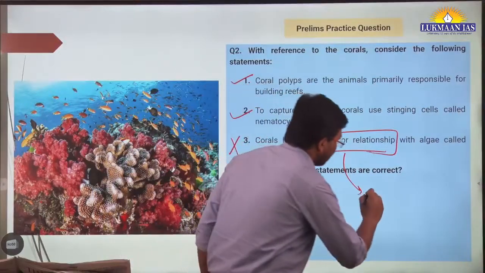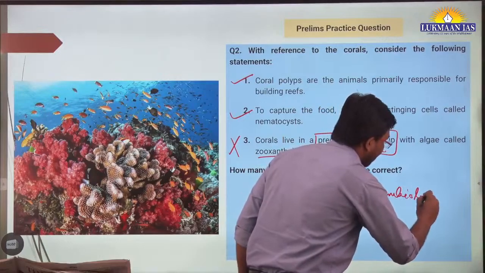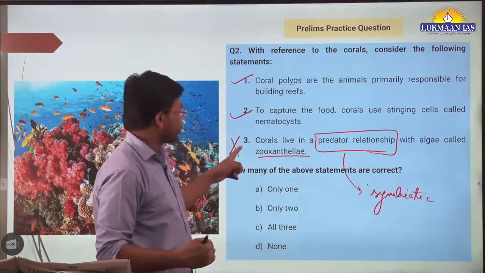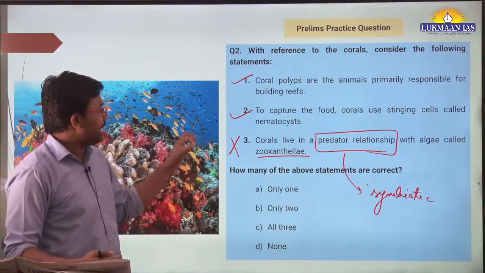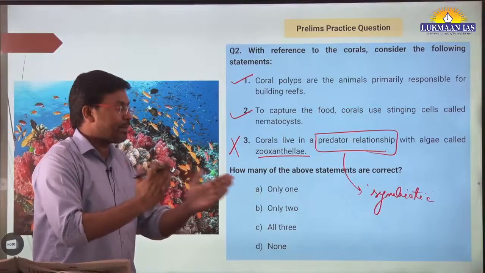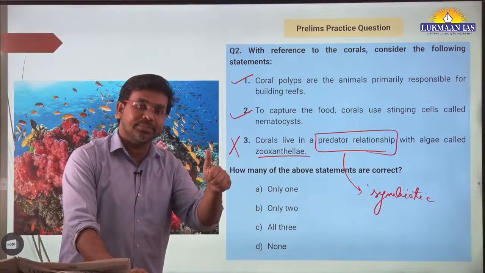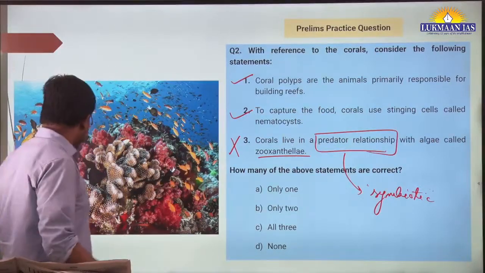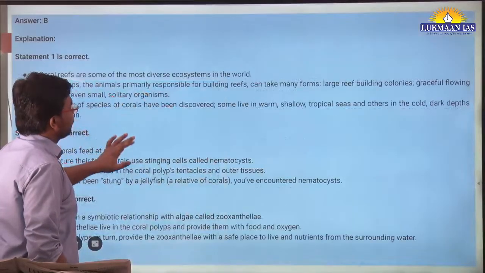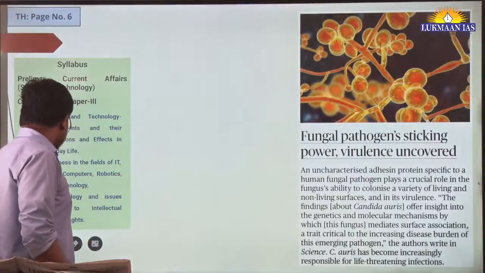To be very specific, it's a kind of symbiotic relationship. Symbiotic means the corals get benefit from the zooxanthellae algae, and zooxanthellae algae gets shelter from the corals. Okay, so they share benefits among themselves. In a predator relationship, only one of the species gets benefited, the other gets harmed. But in this case, both the species get benefited from one another. Okay, so you can go through the solution in your free time. Then we have another topic.